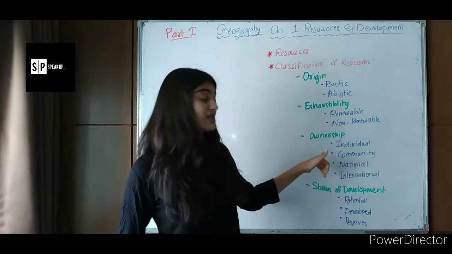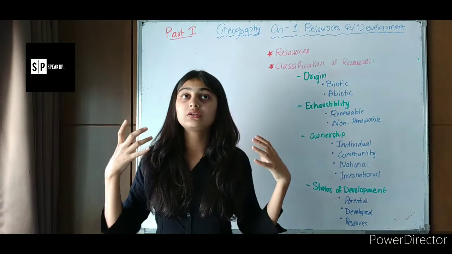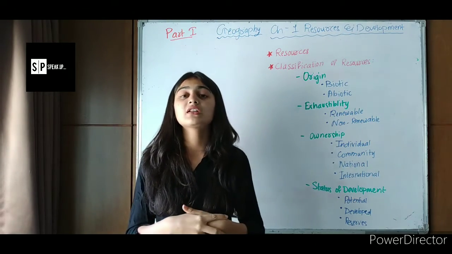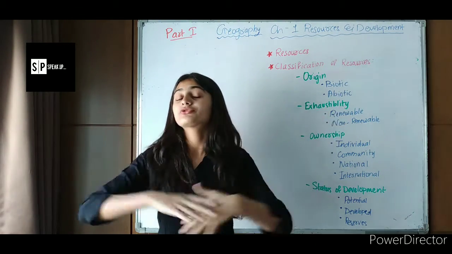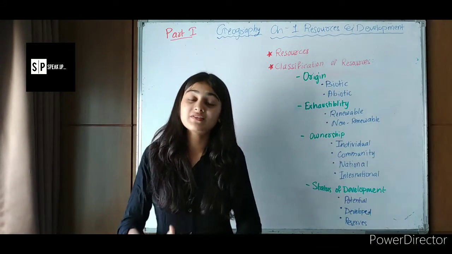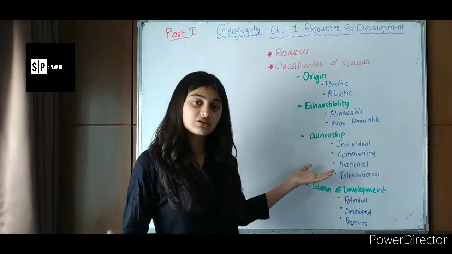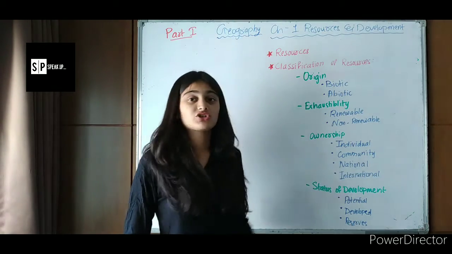Then comes national ownership. If we consider a railway, or any monument, that is owned by the whole country, and that's why it is known as national ownership. Then comes international ownership.